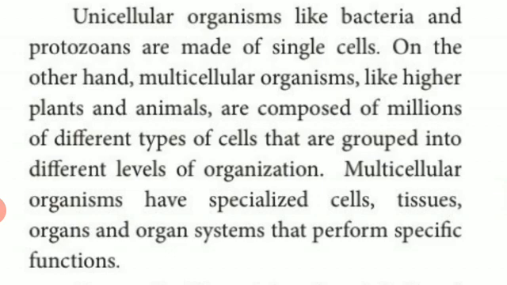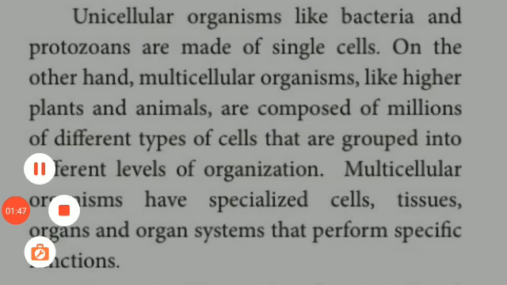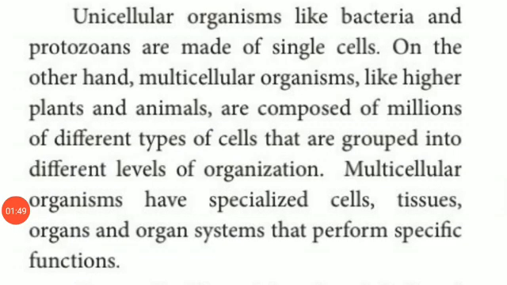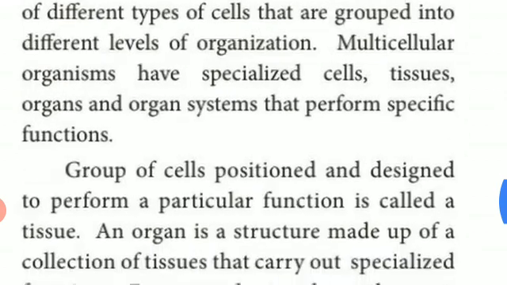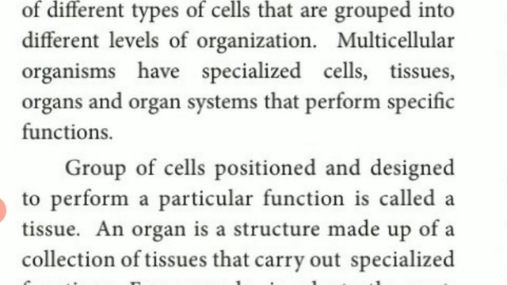It means a group of cells forms tissues, a group of tissues forms an organ, and a group of organs forms an organ system. These perform specific functions. A group of cells possessed and designed to perform a particular function is called a tissue.